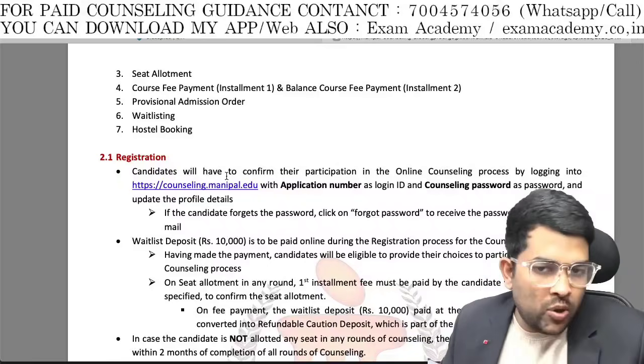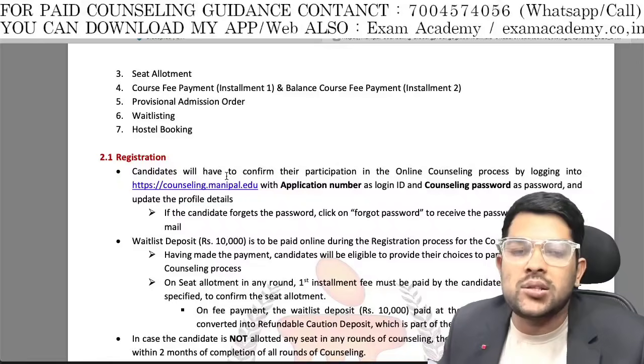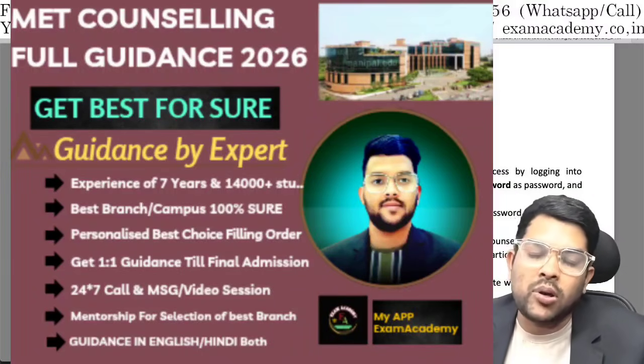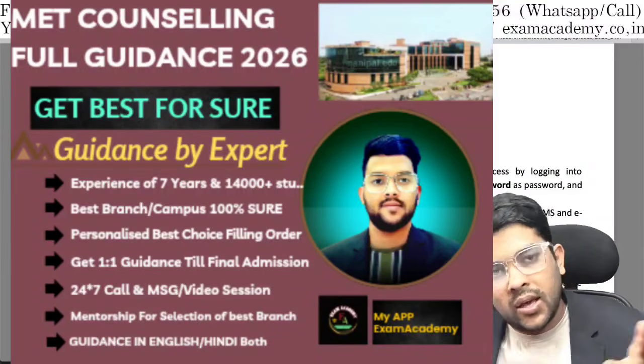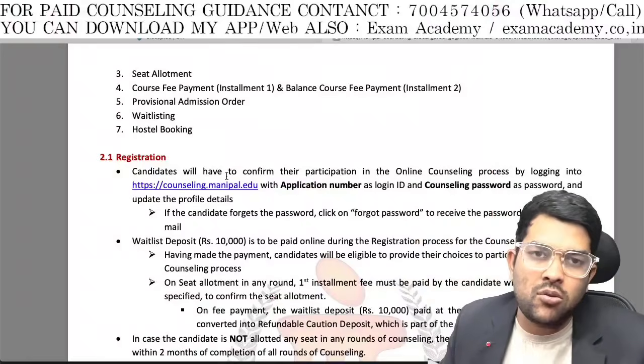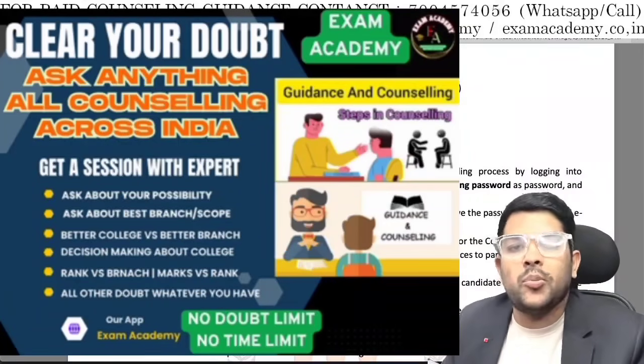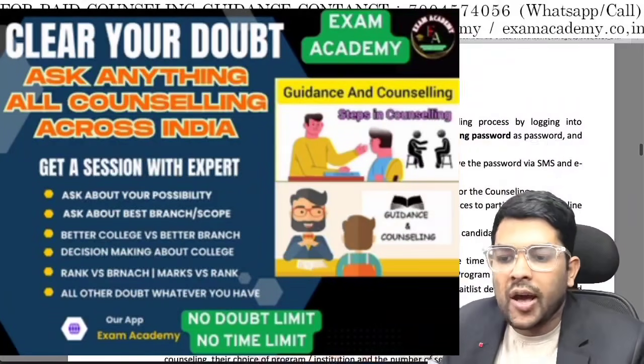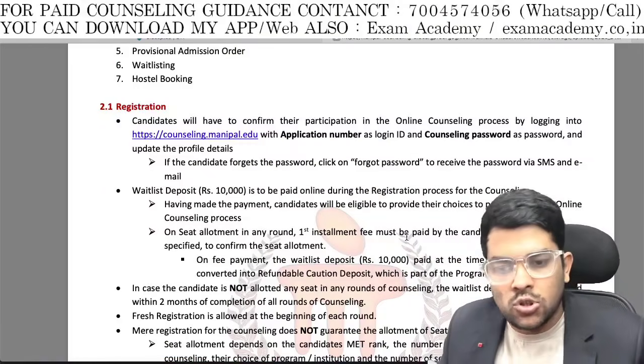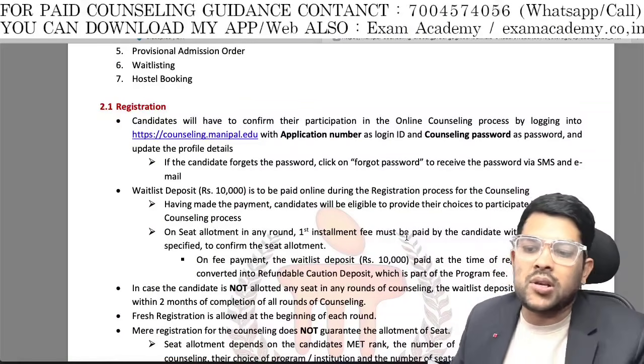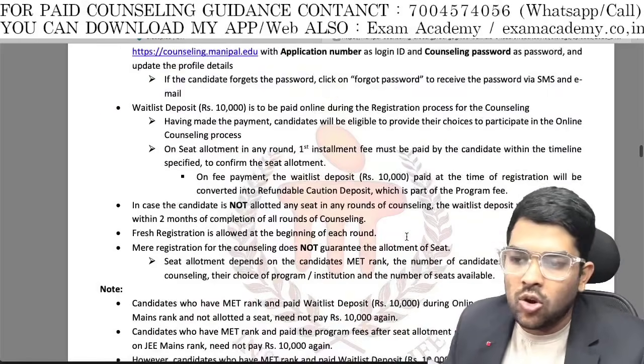Two ways. One, you will withdraw. Second, even after getting the seat, if you do not pay the fee, you will come out of the counseling process. Then again, if you want to join the counseling process from the next round, or directly the third or fourth round, then you have to pay 10,000. Then only you will join, and this 10,000 will be forfeited. If you join the college you have been allotted, this 10,000 will be adjusted in that. Hope you get my point.